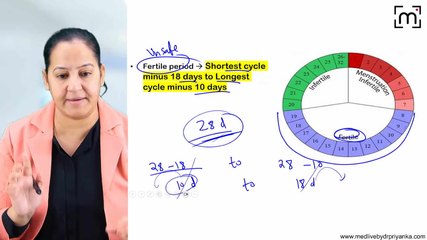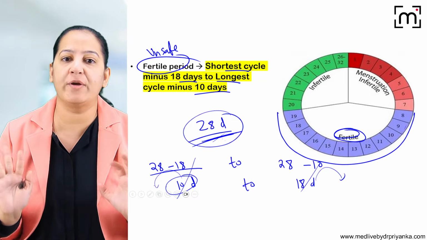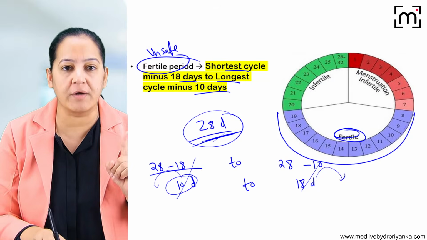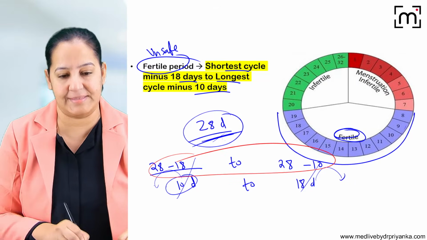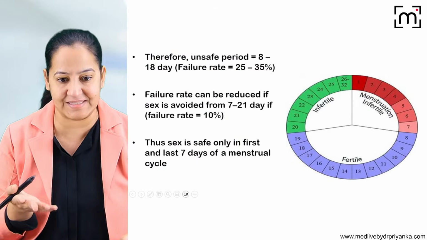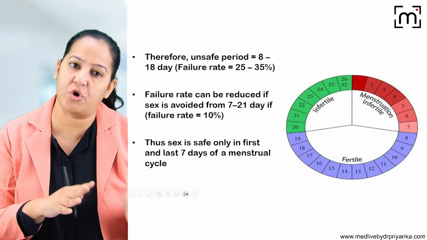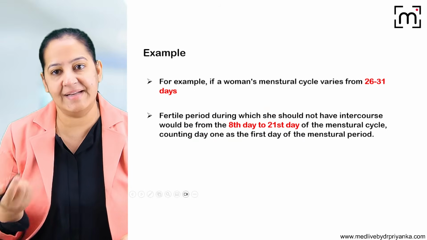So that is the calendar method. Now the formula. Again, the question is going to come on the formula. What is the formula? Shortest minus 18 to longest minus 18. If it is regular, the shortest and longest are the same. But if it is irregular, you have to put the shortest as well as the longest. Got my point? Let's take one more example.